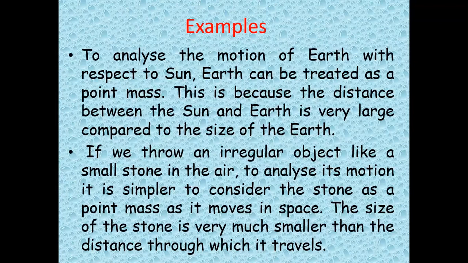Another example, if we throw an irregular object like a small stone into the air, then to analyze its motion, it is simpler to treat the stone as a point mass and study its motion in space. The size of the stone is very, very small compared to the distance which it is traveling. Okay. So this is how we explain the point mass.